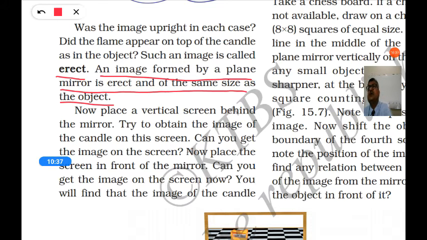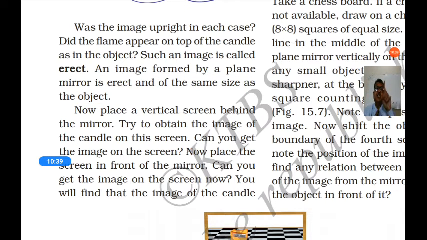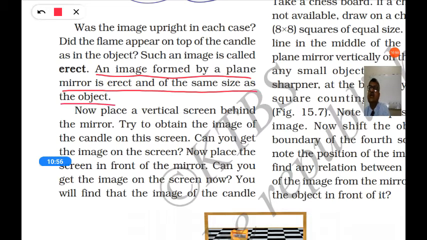If you observe the candle in the mirror, it is straight and it is the same height and size as the actual candle. So this is one property of the image formed in a plane mirror: the image is always erect and the same size as the object.